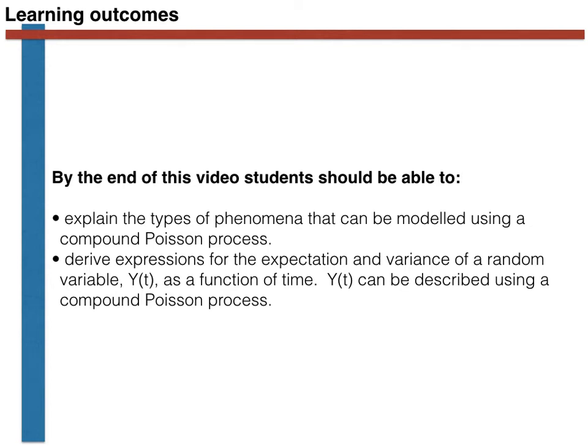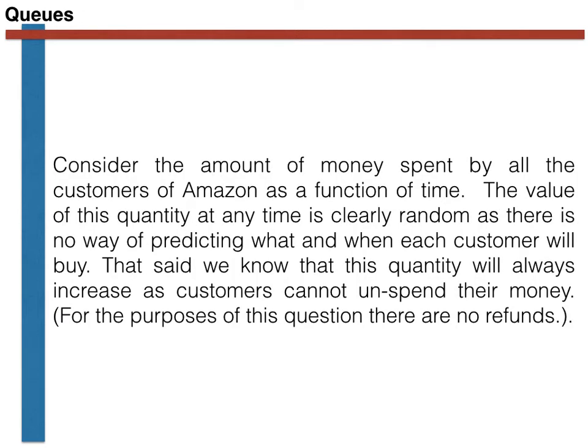Let's begin by looking at an example of a phenomenon which requires the compound Poisson process to model. In particular, let's look at this question. Consider the amount of money spent by all the customers of Amazon as a function of time. The value of this quantity at any time is clearly random, as there is no way of predicting what and when each customer will buy. That said, we know that this quantity will always increase, as customers cannot unspend this money. Incidentally, for the purpose of this question, there are no refunds.